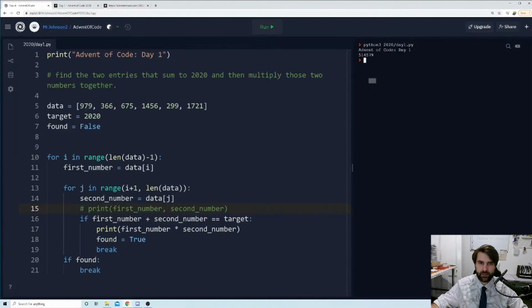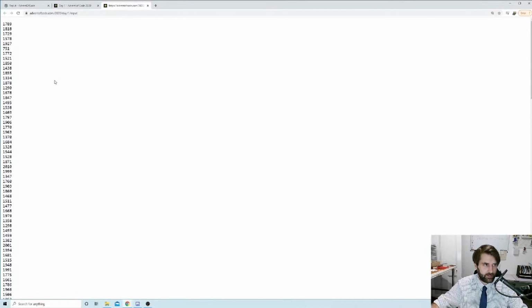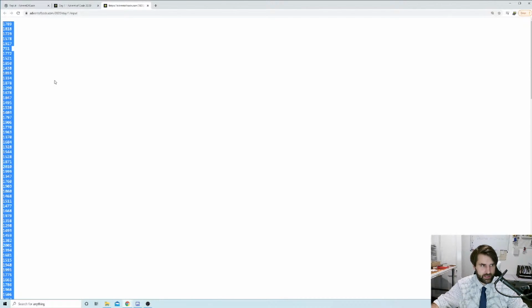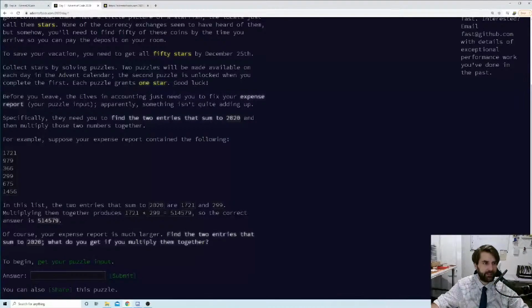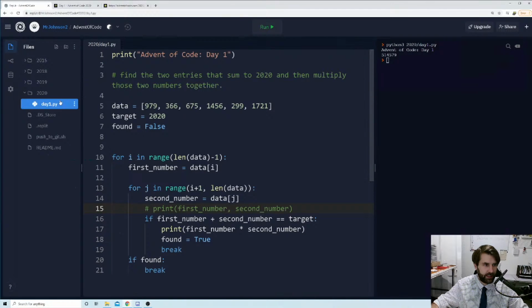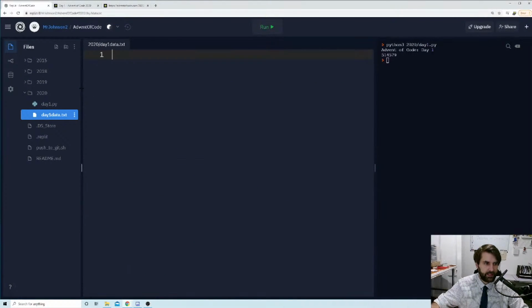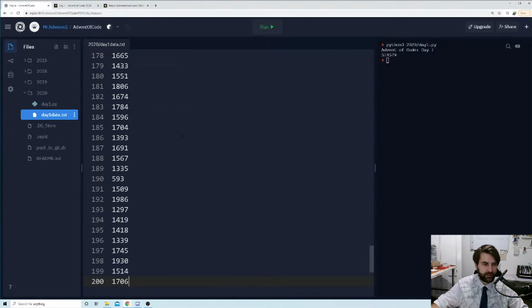Okay, but that isn't our answer. This is just the test number, and we actually need to do it on all of these numbers. So what I'm going to do is whack these in a file. A quick Control-A to select everything, Control-C to copy it, and we're going to jump into Replit, add a new file here, and call it day1data.txt.